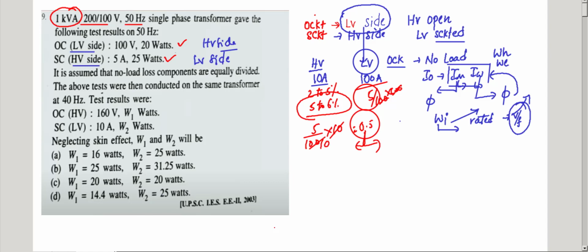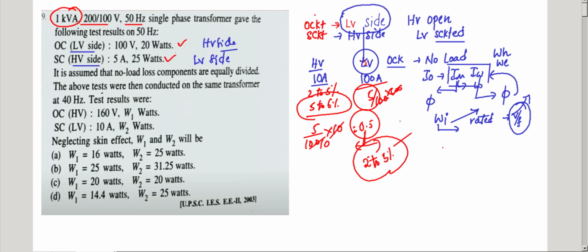Okay, so for producing high short circuit current, I don't require full voltage. I require only 2 to 5% of the full load voltage. For producing the rated short circuit current in the short circuit test, I require only 2 to 5% of the rated voltage.